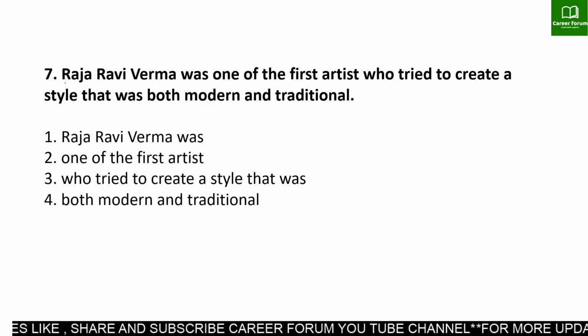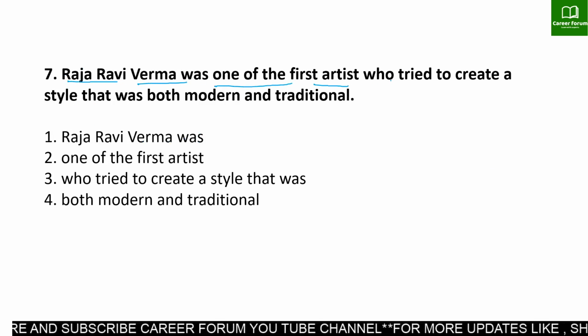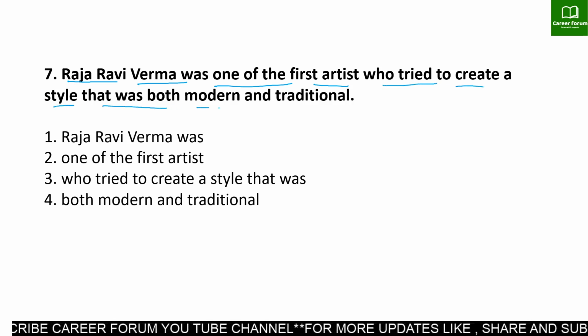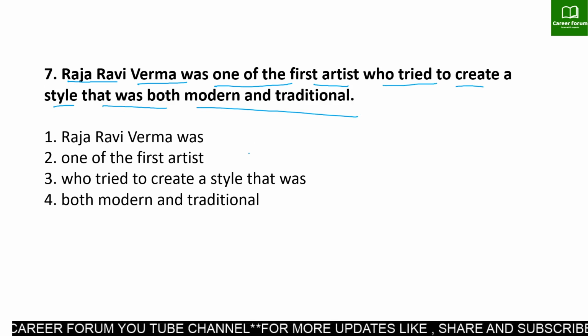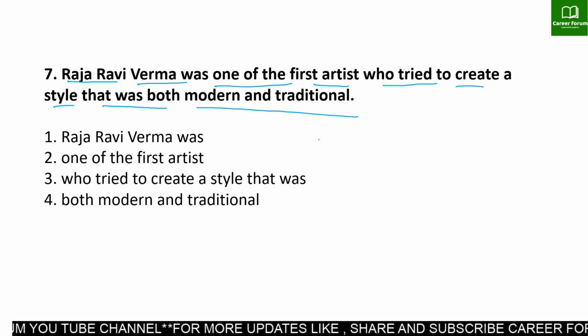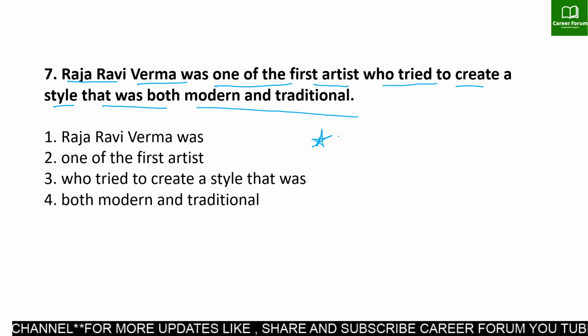The seventh sentence says: "Raja Ravi Verma was one of the first artist who tried to create a style that was both modern and traditional." Here we have the error of noun, and this is again an important rule that comes frequently in SSC exams.